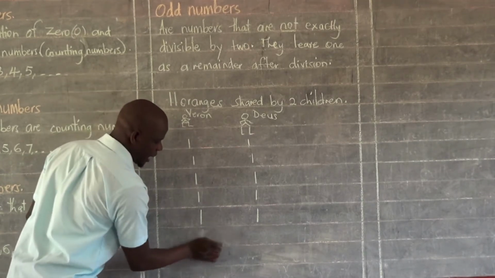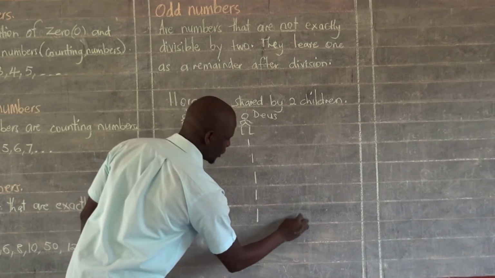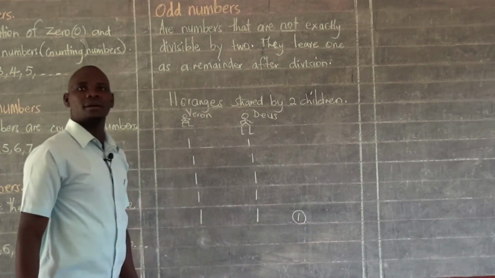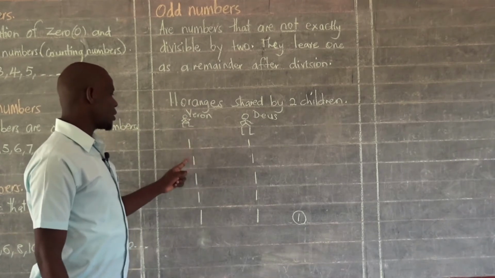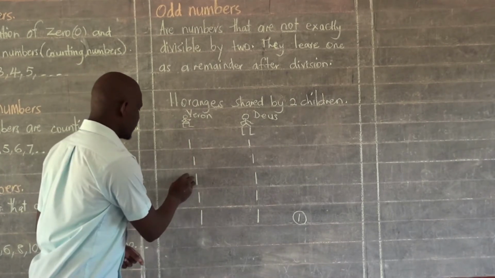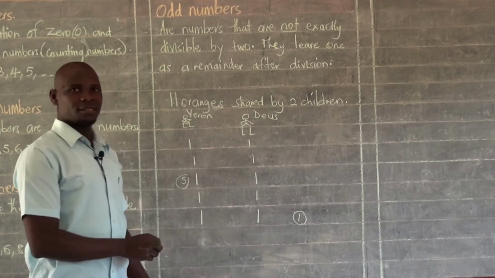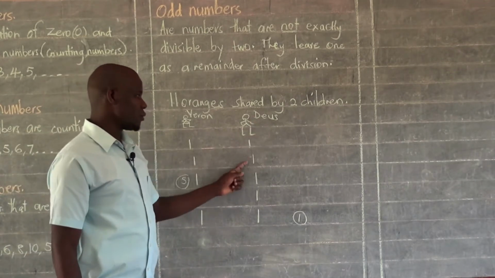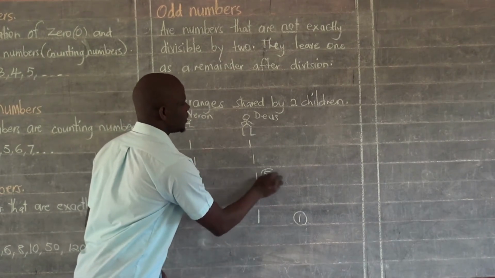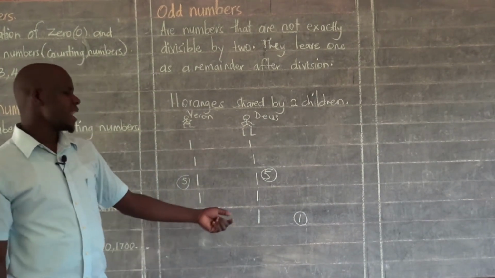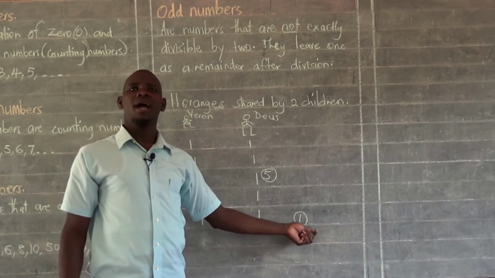I'll remain with 1 orange. So I'll realize that Veron has got 1, 2, 3, 4, 5. Veron has got 5 oranges. And then Deus has also got 1, 2, 3, 4, 5. Deus has also got 5 oranges. But then I have remained with 1 extra orange.